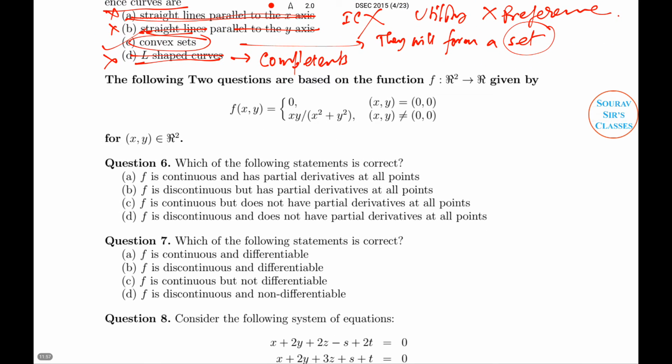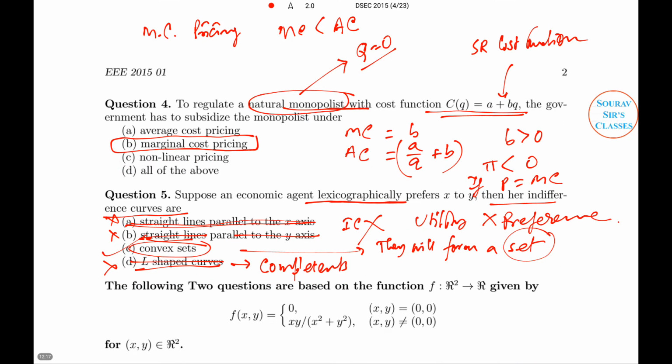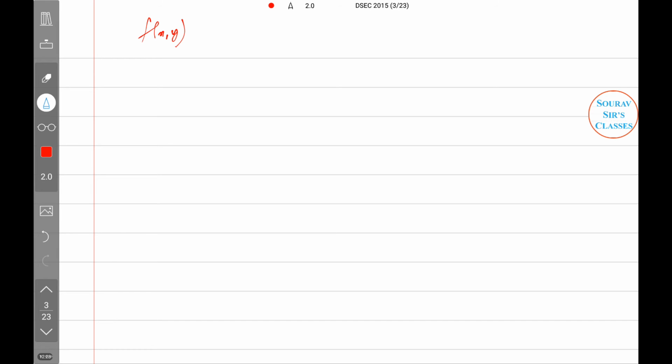This question isn't like the previous ones. This one is a mathematical statistical question, to be precise. They have given f(x,y) equal to 0 when xy equals 0, and when they are not equal to 0 they have a function like this. Now we have to check the continuity and discontinuity of this particular structure. For this I need a bigger space, so I'm going to this page. Here what they have given, f of xy, let me change the color of the page, it makes it more spicy.